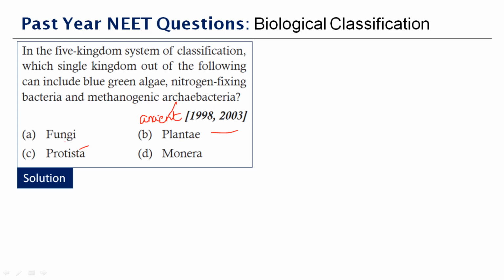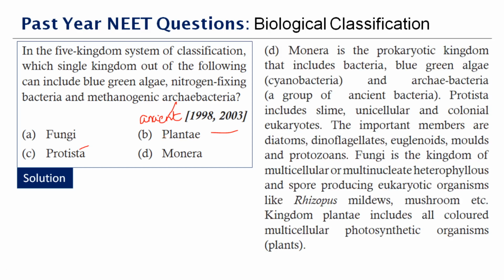And fungi, you know what the kingdom will consist of. It will have all the multicellular fungi coming under it. And Plantae, you know, you'll have all the plant kingdom coming under it. Okay, therefore the correct answer to this question is option D, Monera. So that is what they have explained to your right side.